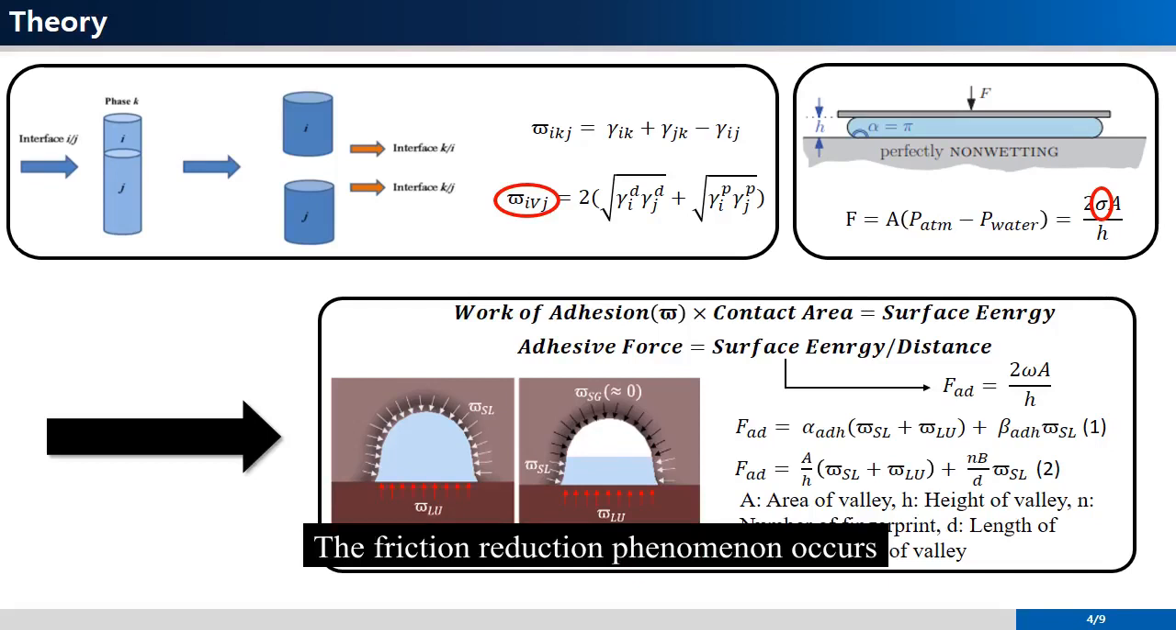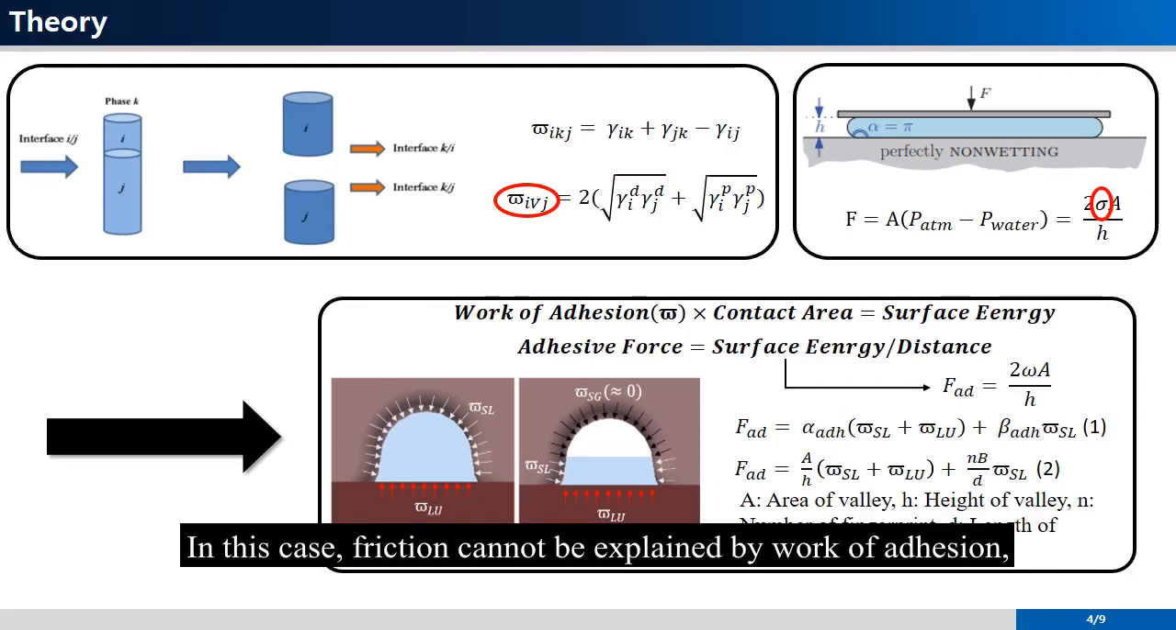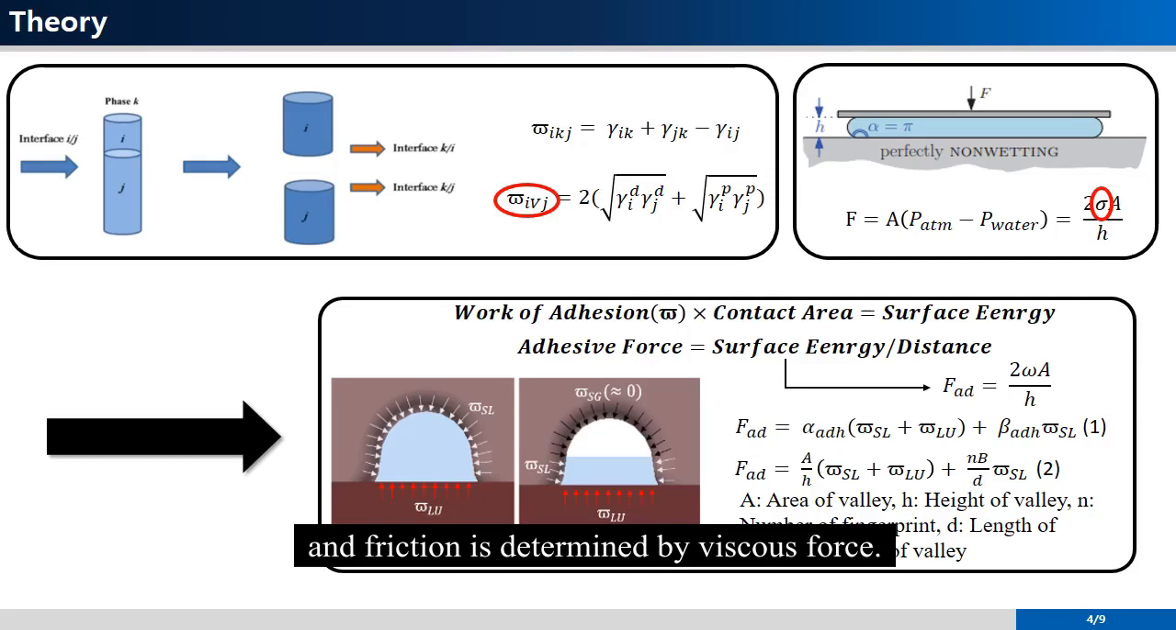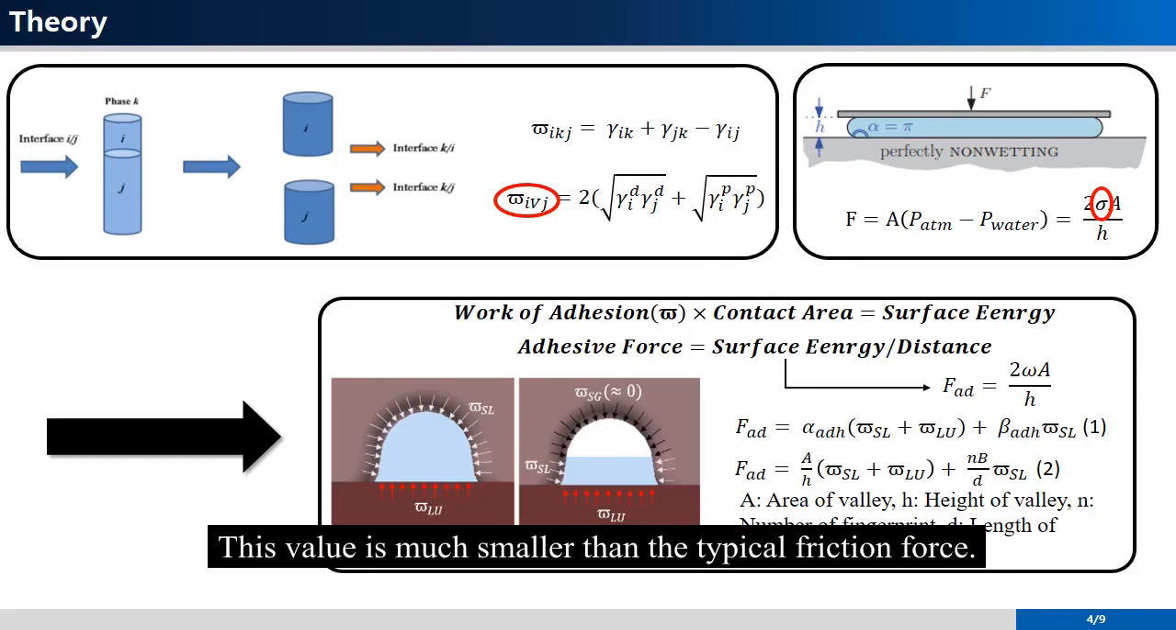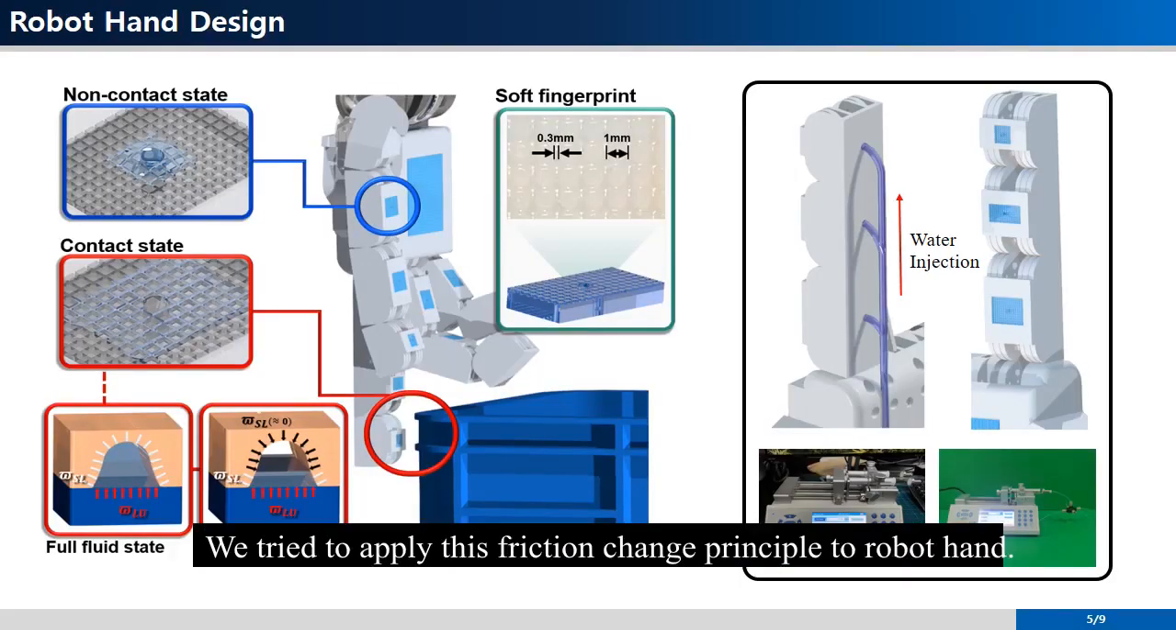The friction reduction phenomenon occurs because liquid permeates between two solids to form a film. In this case, friction cannot be explained by work of adhesion, and friction is determined by viscous force. This value is much smaller than the typical friction force. Thus, the presence of an excess of liquid results in a significant reduction in friction force. We try to apply this friction change principle to a robot hand.